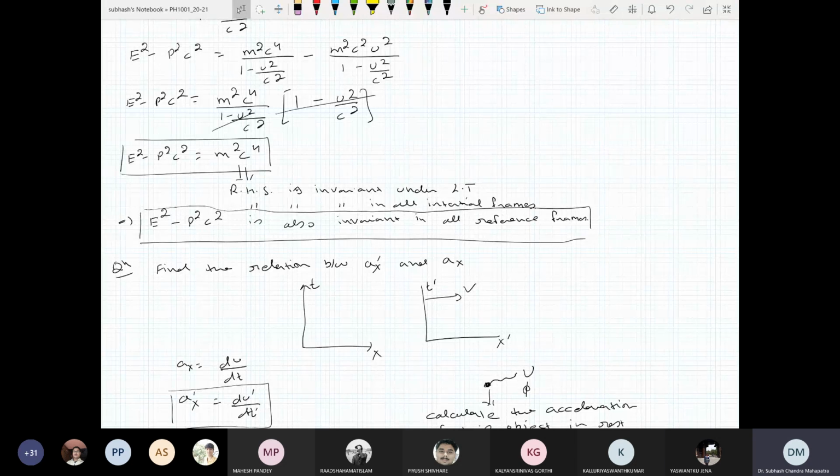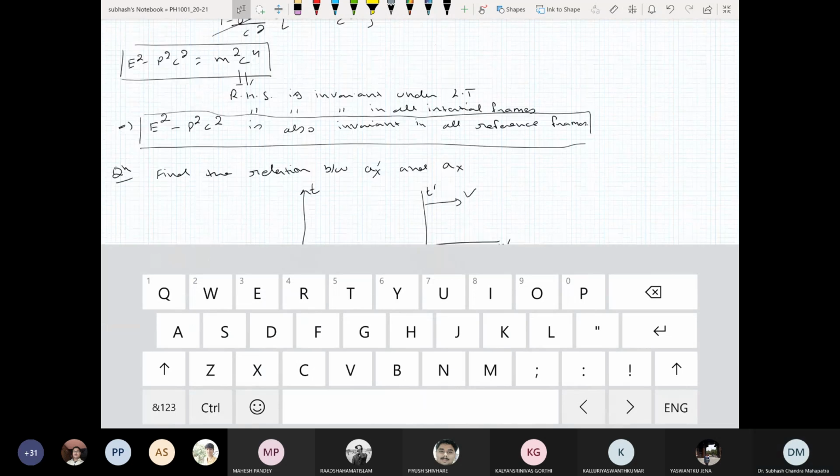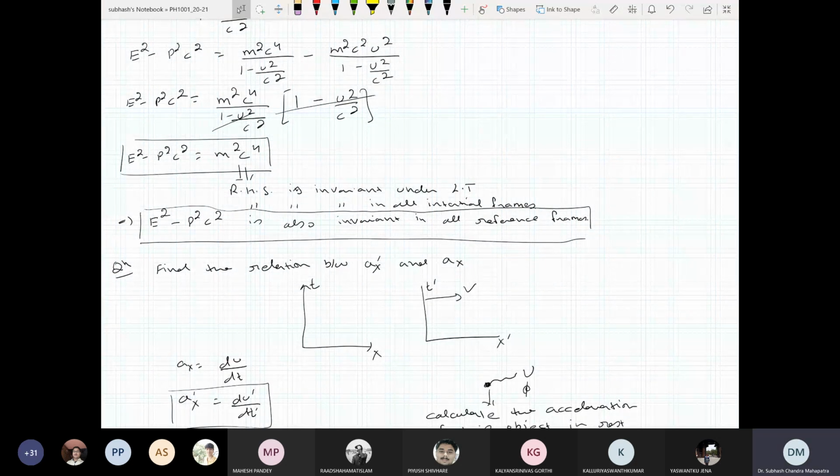Mostly nowadays, people agree on the second thought, what I'm saying, that it's the momentum that changes. Mass remains the same in every case, as you will see for the photon. Let's take a photon. It is always easier or better to define the property of a photon using its energy and momentum, not by its mass. It's always easier to define the property of an object using its momentum and energy rather than its mass.